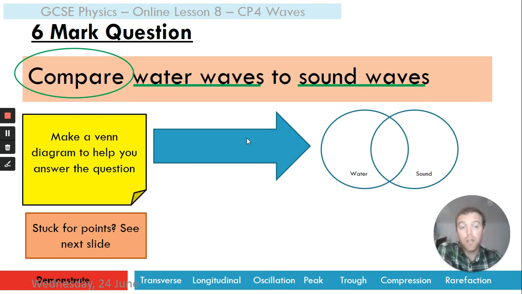How I might do this, if I had done this many times in practice, I might just go straight ahead. But if I was a bit stuck, what I might do is make a Venn diagram, which is going to help me answer the question. A Venn diagram is where we draw circles like this with water waves, sound waves, and both. So we can see things that water waves are, things that sound waves are, and things that both water and sound are.